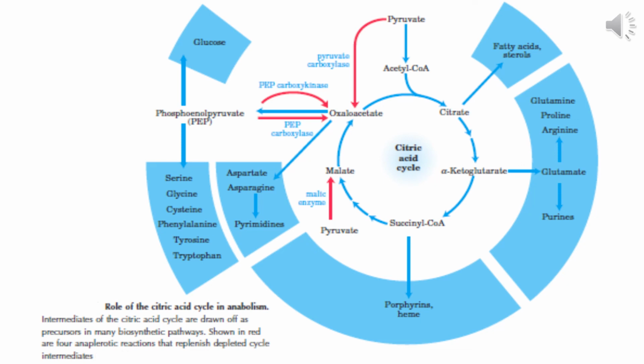Succinyl-CoA is used for synthesis of porphyrins and heme. And oxaloacetate is used for the synthesis of phosphoenolpyruvate, asparagine, etc., which in turn are used for synthesis of various types of amino acids. PEP is also used for the regeneration of glucose by means of gluconeogenesis. So many of the intermediates of this pathway are withdrawn from the cell and used for the synthesis of other metabolites.